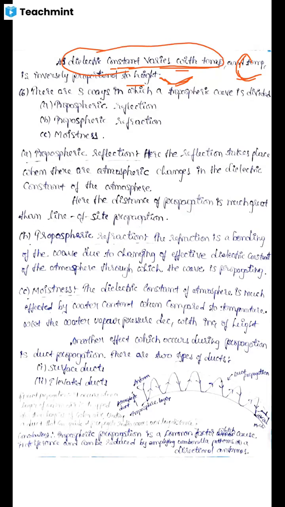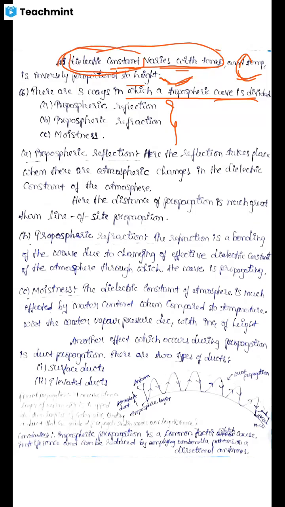As dielectric constant varies with temperature in the tropospheric area, there exists propagation of wave in the tropospheric area in three ways. There are three ways in which a tropospheric wave is divided. Why is the propagation wave divided into three ways? Due to change in dielectric constant. Why is this dielectric constant changing?